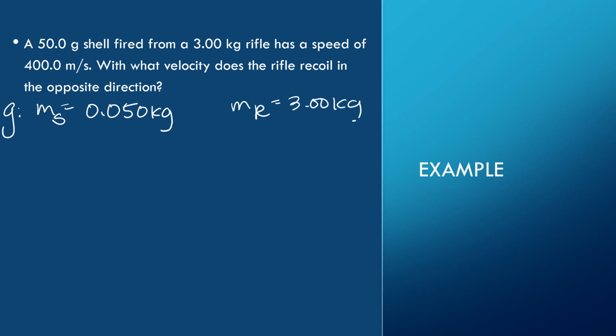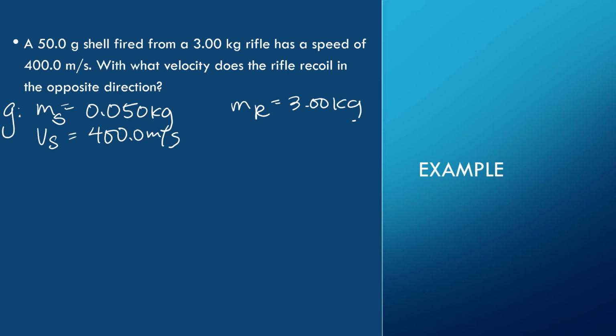And the shell, because I'm using my English here, "fired from" is a prepositional phrase, has a speed of 400 meters per second. All right, with what velocity does the rifle recoil in the opposite direction? If you have fired a rifle before, you know about this. If you have not, the rifle will actually go backwards into the body of the person shooting it. So this is something that happens.